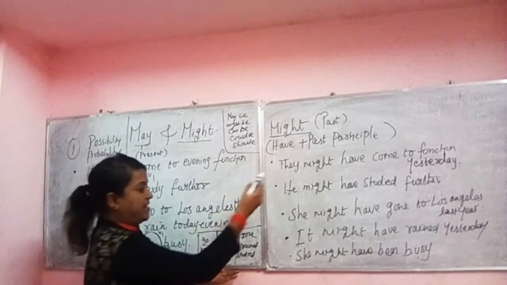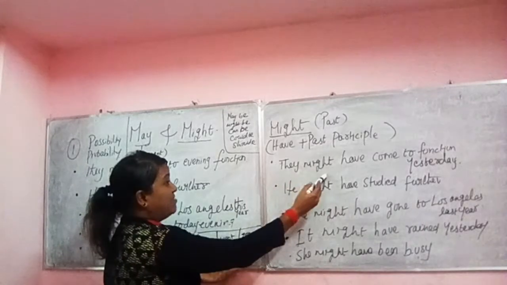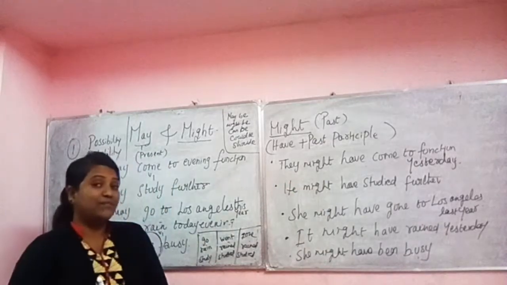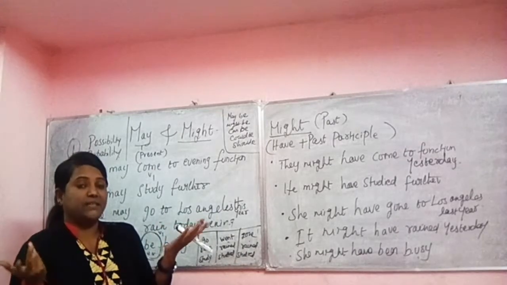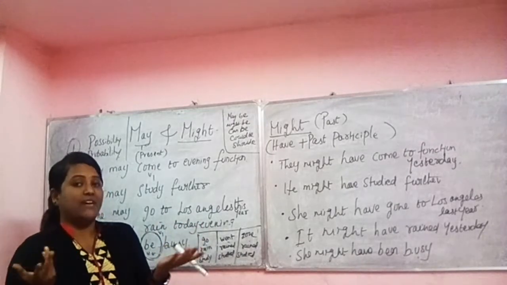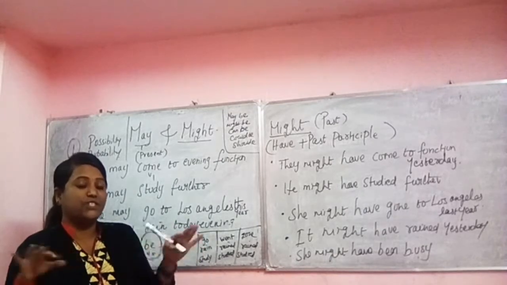Here we have some examples. They might have come to function yesterday. Might have come. We are not saying they came. They might have come. Possibility is there because we are not sure about it.